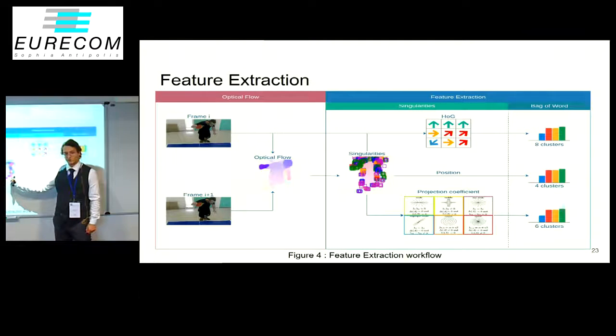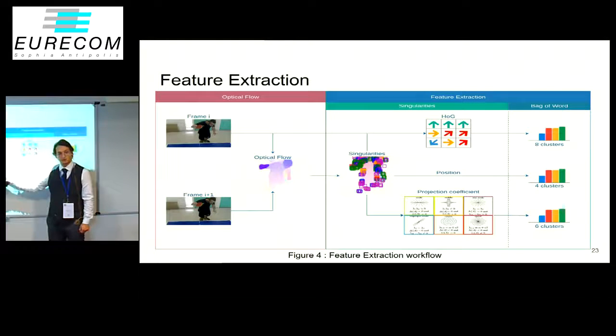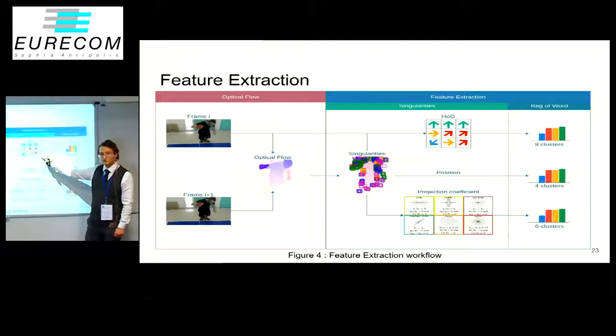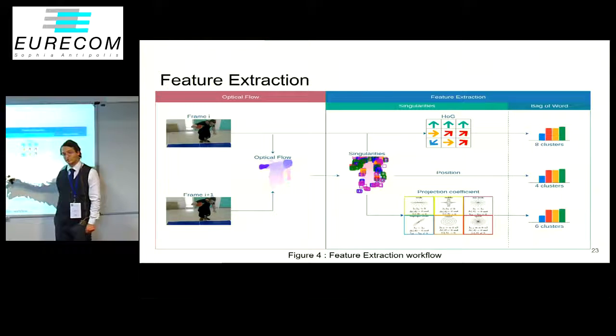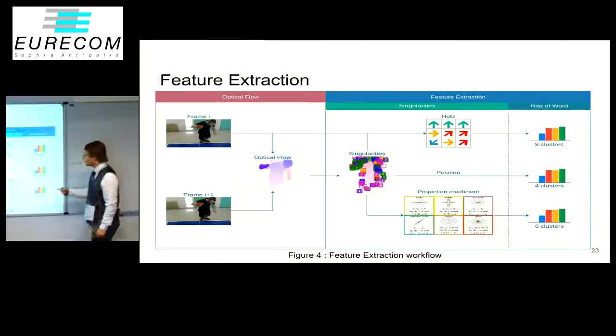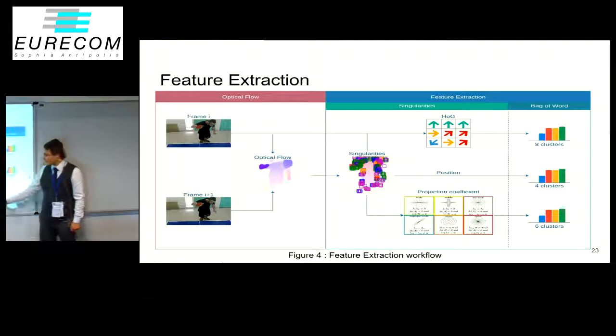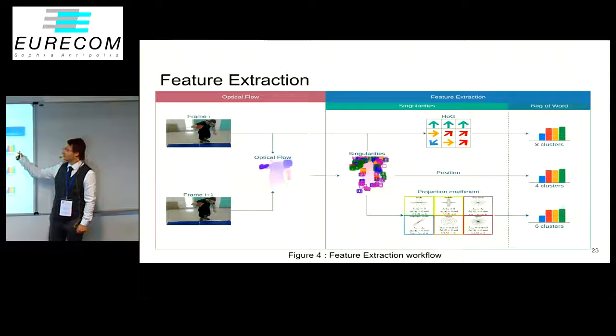To increase our feature extraction, we also add the position of the singularity, so the pixel-wise position. We cut the images in a 4-cell grid and calculate how many singularities were in each region. We also use a HOG, histogram of gradients, but not on the full image, only on these singularity areas. We result in 6 clusters, which are the different types of singularities. And for the position and HOG, we use K-means, so a bag-of-words approach.